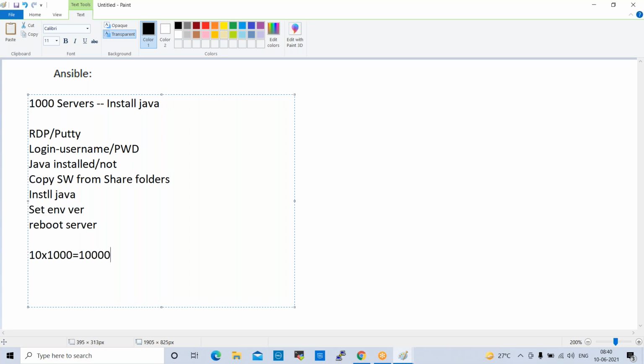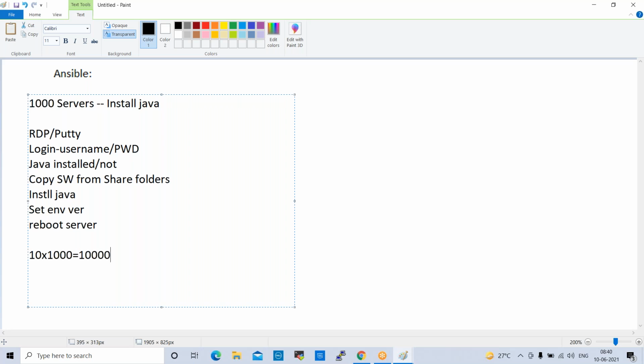In our project, we have development servers, 1,200 servers, QA servers, 1,500 servers, and production servers, so nearly 2,000 servers. If you want to deploy Java on that many servers, it will take a lot of time. If you take companies like Google or UHG, one of my friends is working with UHG, United Health Group. They have only the development environment, 10,000 servers.